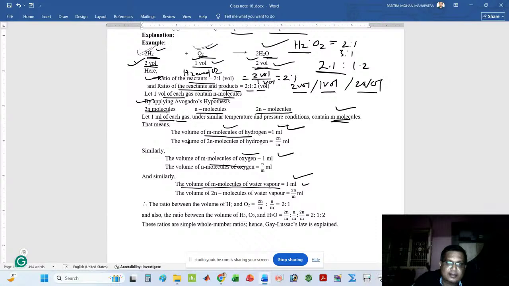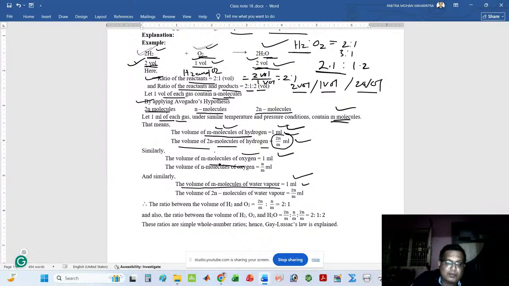So here I can write, if the volume of m molecules of hydrogen gas is 1 ml, then I can find the volume of 2n molecules of hydrogen: how much? 2n by m ml. That means if I take 2n molecules of hydrogen, it is 2n by m ml.